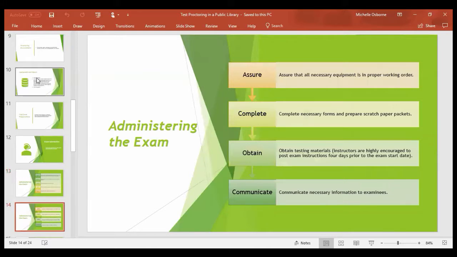Also, ensure that all necessary equipment is in working order. Of course, again, make sure you complete necessary forms and have any scratch paper and packets that are needed. Obtain testing materials. Instructors are highly encouraged to post the exam, of course, 4 days prior to the start date. Communicate any necessary information to the examinee.